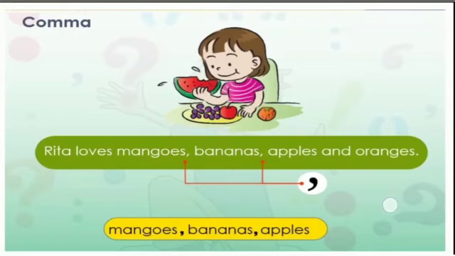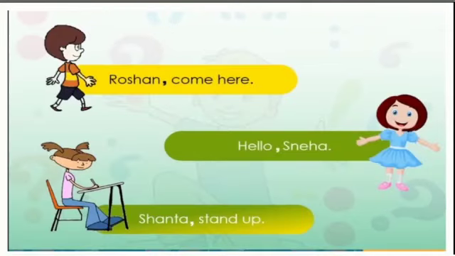Now, look at these sentences. Roshan, come here. Hello, Sneha. Shanta, stand up. A comma also tells us where to pause. When addressing someone directly, like in these sentences, we should separate the name from the rest of the sentence using comma.